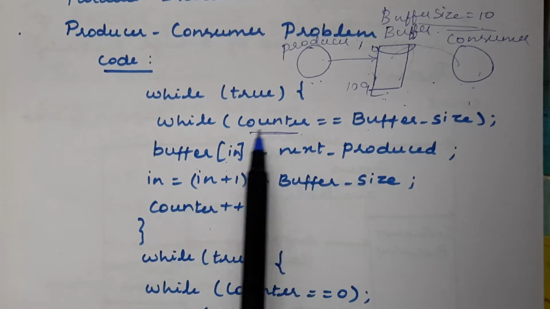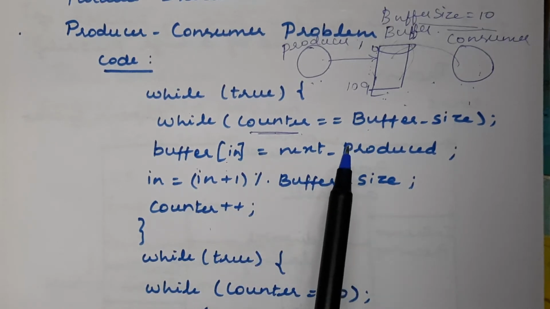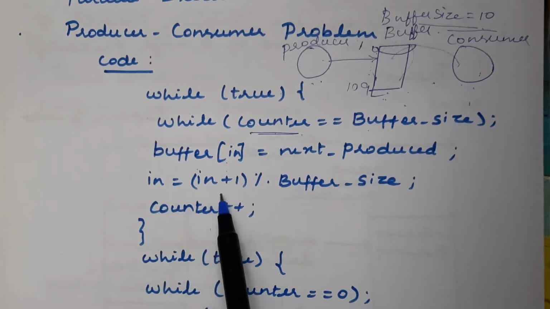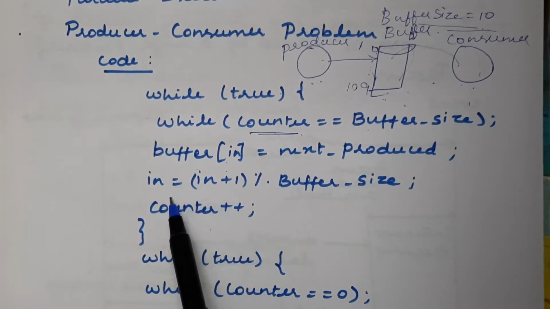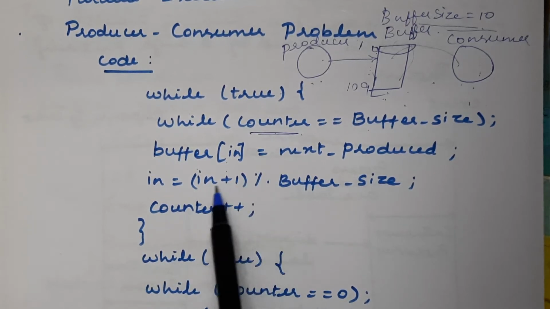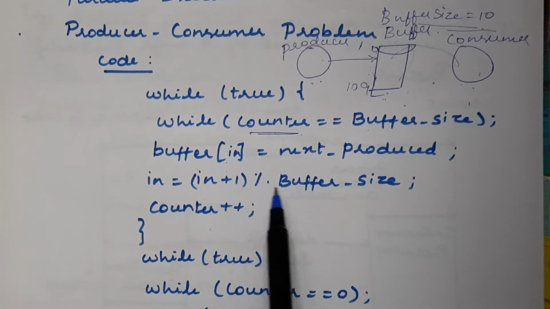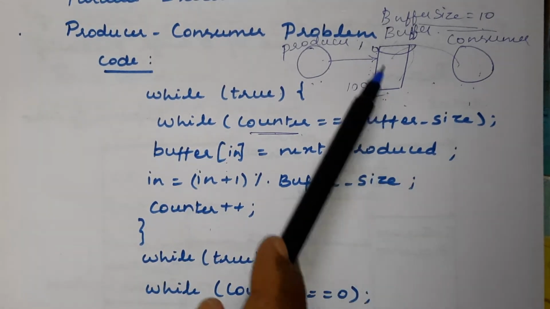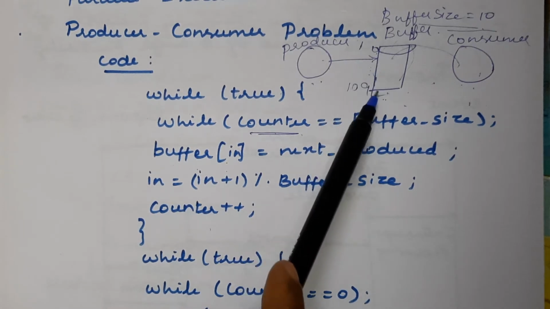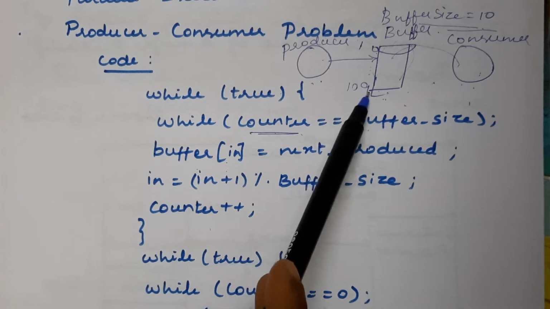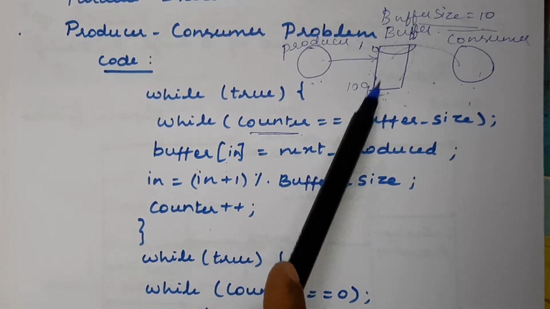After we have stored the data item we have produced in the buffer, afterwards we increment this in value, that is, in equal to in plus 1 mod buffer size. Suppose we reached the buffer size, so we have stored all the data items starting from 0 to 9.